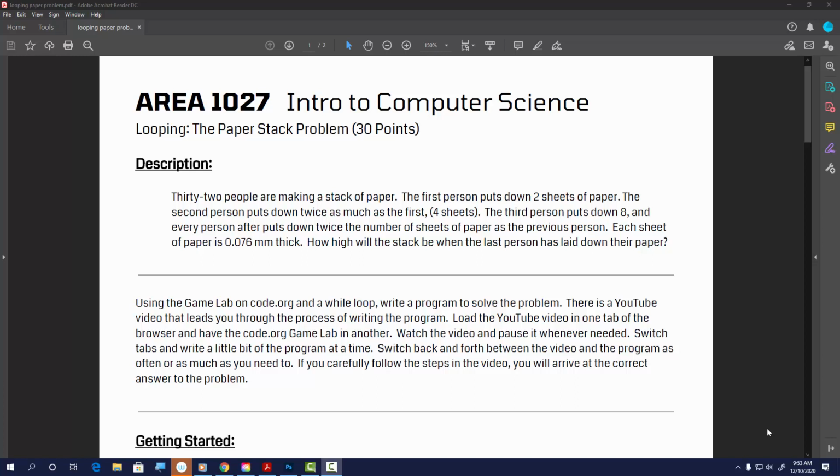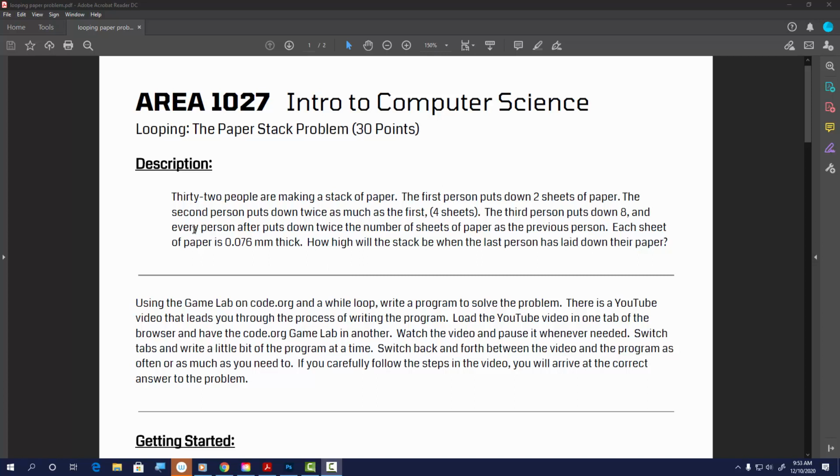All right, our next little looping exercise is going to be done kind of similar to the one that we did in the previous lesson. I'll lead you through in this video. Whenever you need to pause the video, you can pause it and go do part of the program and then come back whenever you need to. Play more video, go do more program, play more video, do more program, just like the previous.